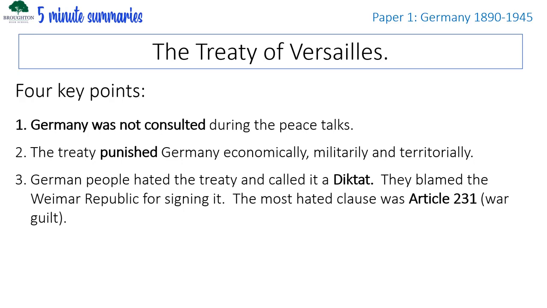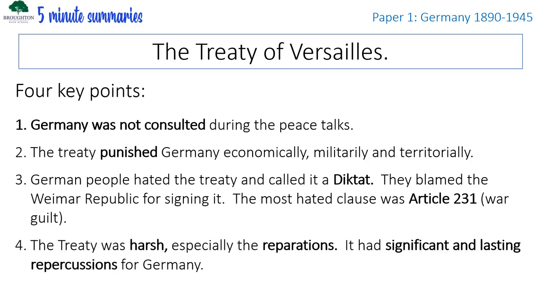Thirdly, the German people hated this treaty and called it a diktat, a dictated peace. They blamed the Weimar Republic government for signing it. The most hated clause was something called Article 231, the War Guilt Clause. And lastly, we need to understand that the treaty itself was very harsh, especially the reparations, the economic implications for Germany. It had lasting and significant repercussions for the country.